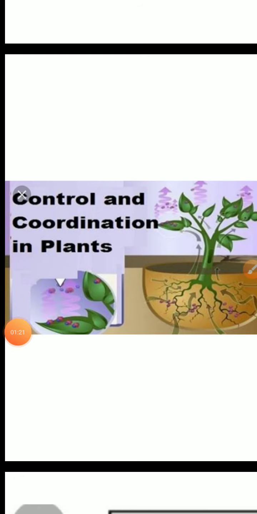So with this, I would like to start with today's topic. Today we will study control and coordination in plants. Till now we were studying control and coordination in animals, but now we will study control and coordination in plants. Clear?